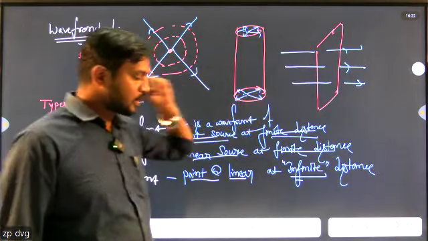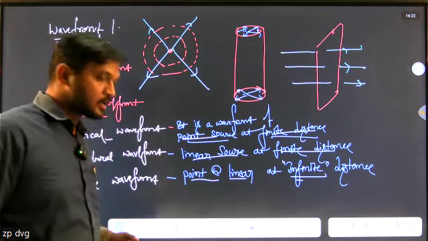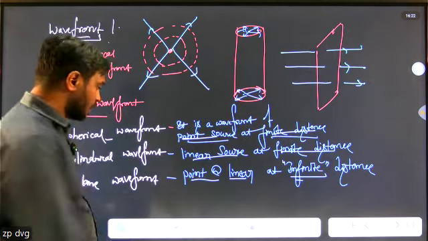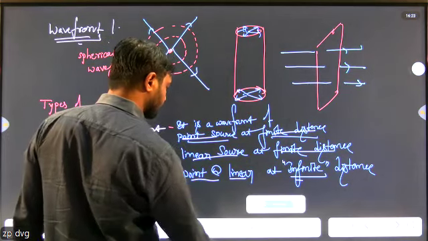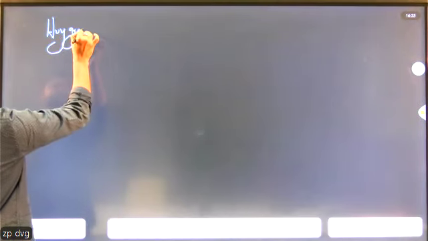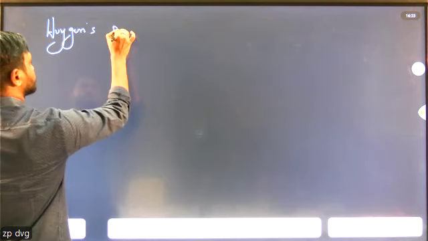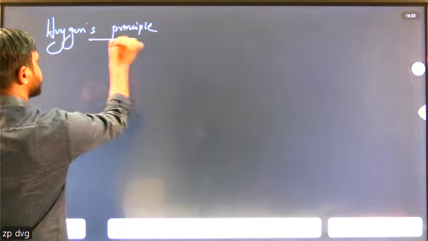Understood? Now the most important question is, what is Huygens' principle?